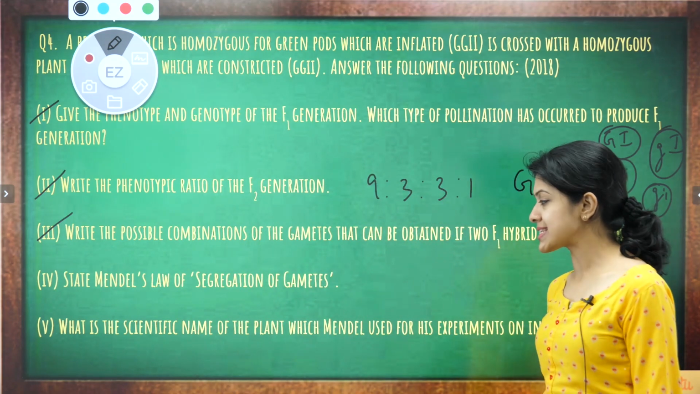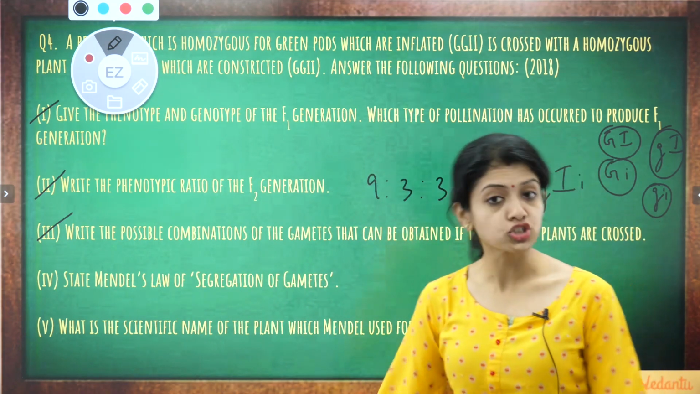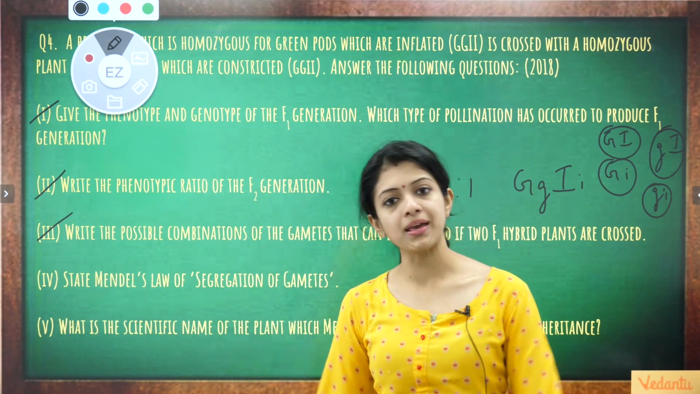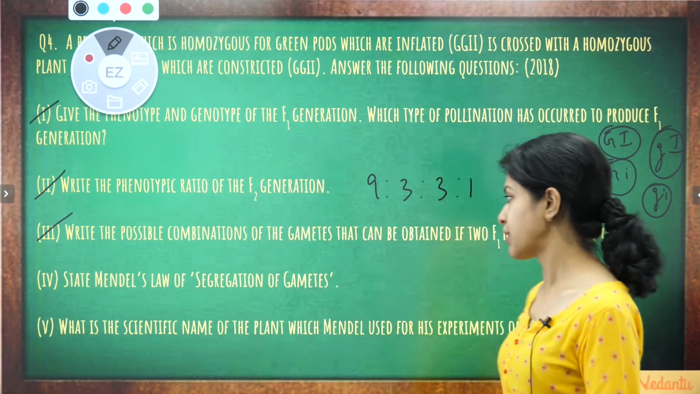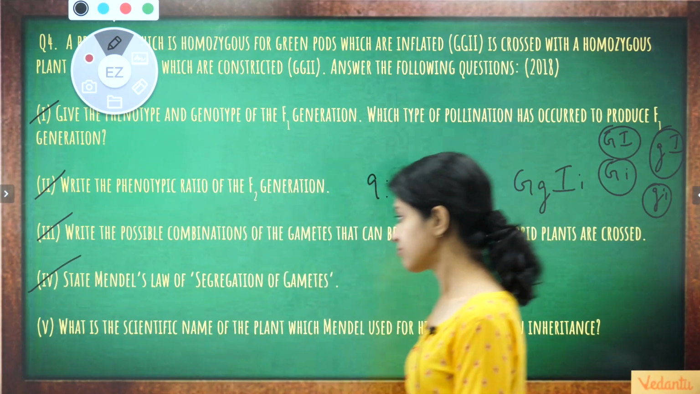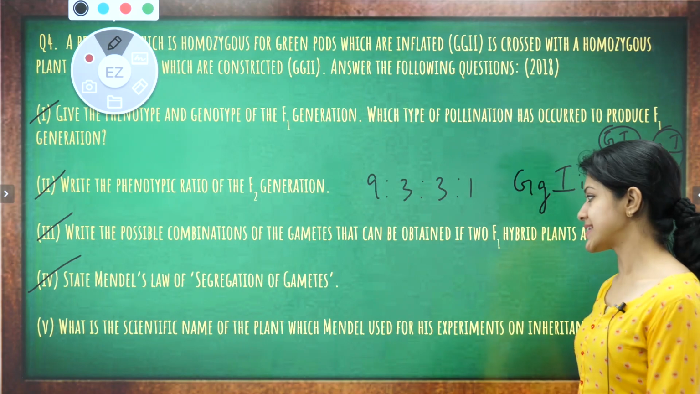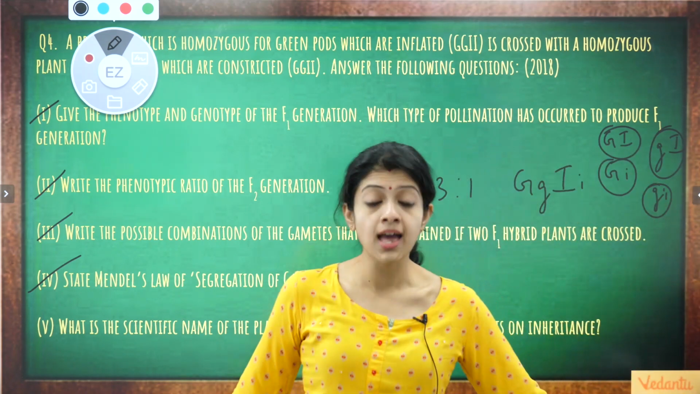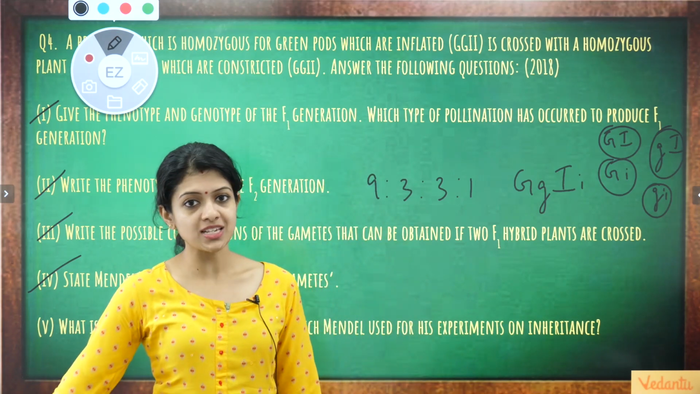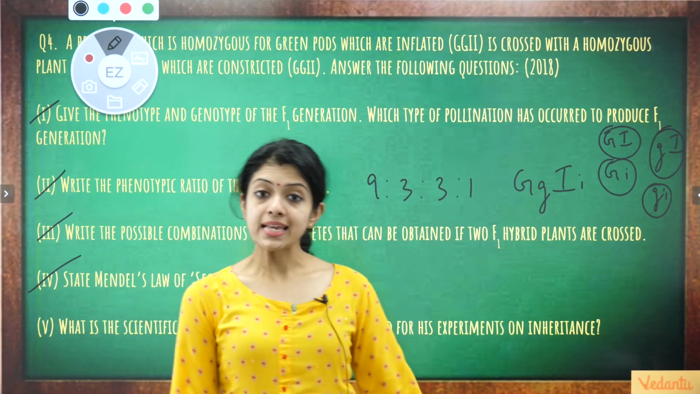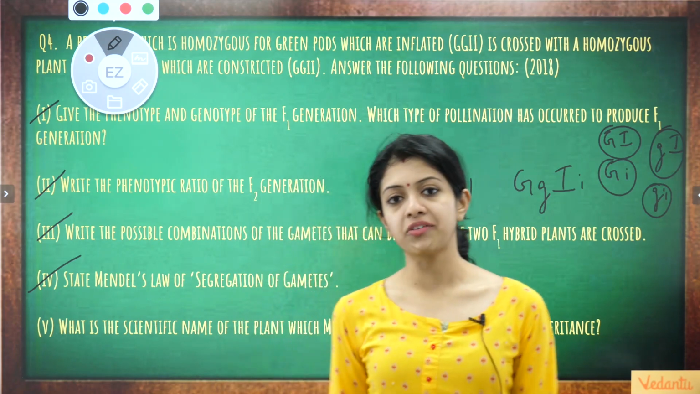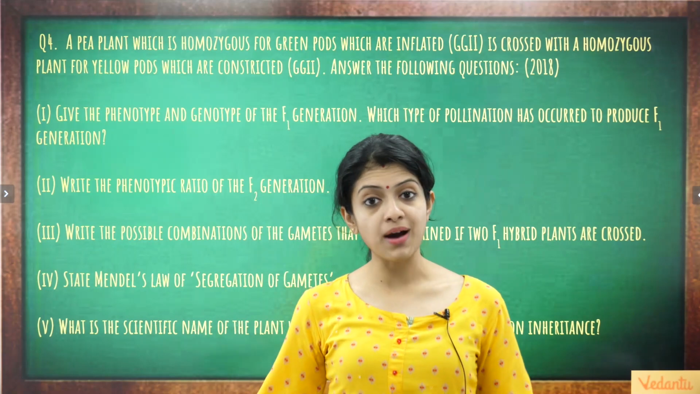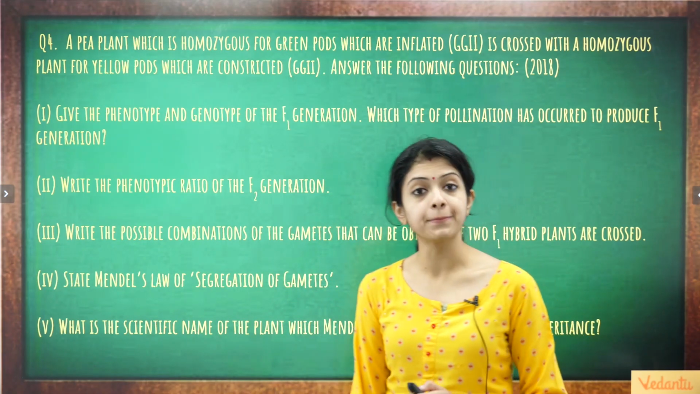The fourth one says state Mendel's law of segregation of gametes, which we have already seen in the previous one. It's again based on the monohybrid cross, so that's answered as well. The fifth one says what is the scientific name of the plant which Mendel used for his experiments on inheritance? Again, a repetition of a previous question, which is Pisum sativum. We have seen that already. So again there goes our next set of 5 marks, and let's go to question number 5.